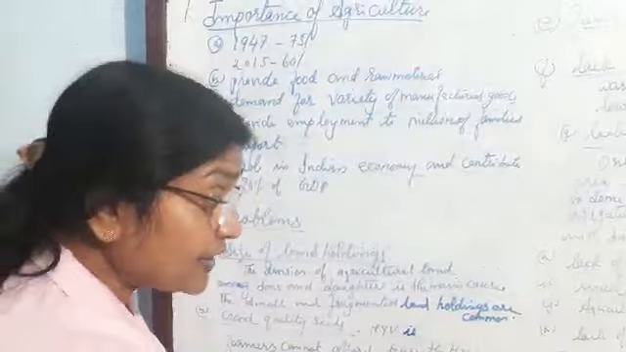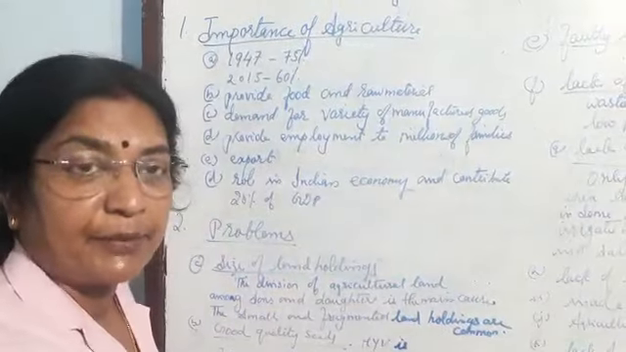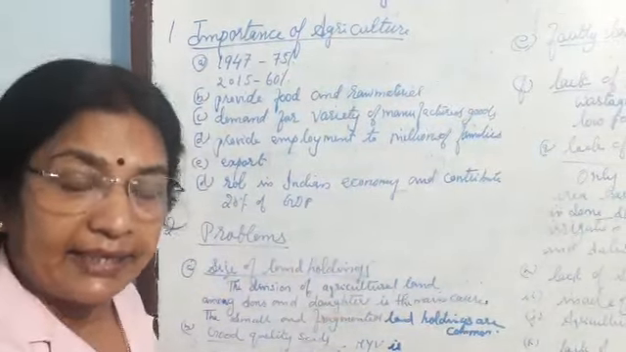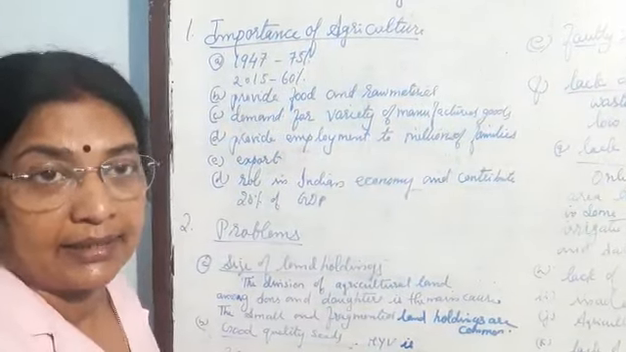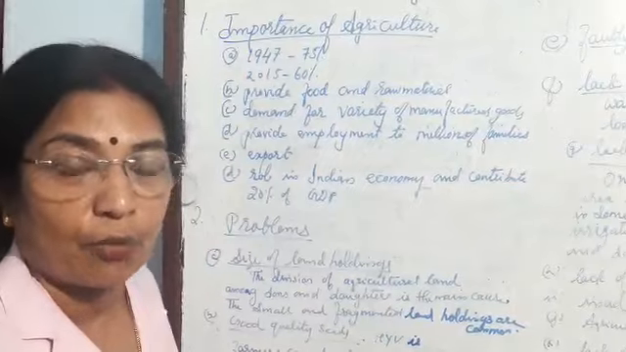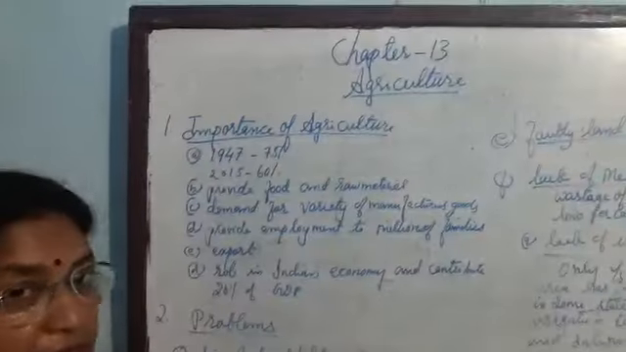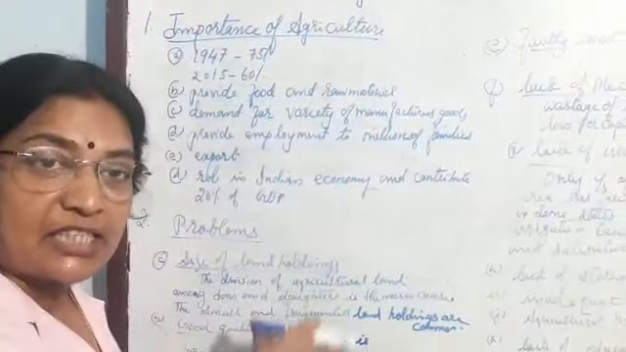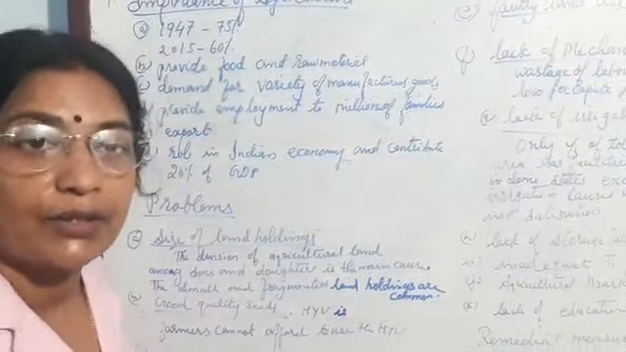So you should learn these. This is the first topic I explained in this chapter, and next we will learn the Green Revolution and the topics after that. In the next class I will explain the remaining topics. You learn agriculture. Whatever I explained, write the points in your copy and learn them.